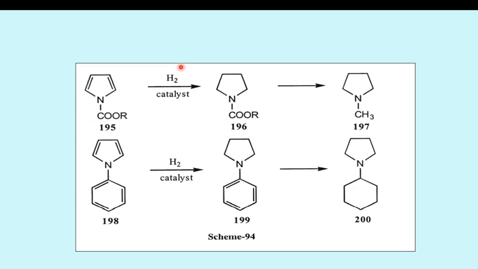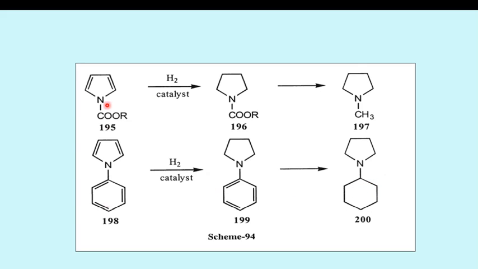Then further, due to the presence of the H2 catalyst, there is a reduction in the pyrrole ring instead of the substituent at N. Whenever there is a substituent present at nitrogen, reduction takes place in the pyrrole ring instead of the substituent. And further, reduction reduces the substituent which is present at the first position on nitrogen. In this reaction also, initially the reduction takes place in the pyrrole ring, and then if the reaction proceeds further, reduction takes place in the substituent, which is the phenyl ring.